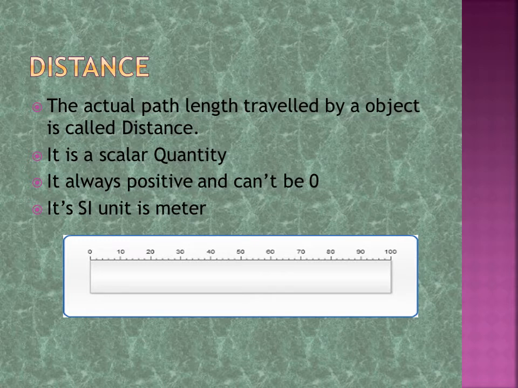Its SI unit is meter. Suppose we travel from one place to another, the distance will be measured in meters or kilometers.